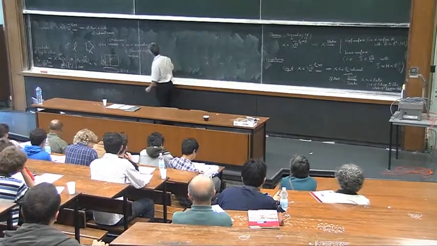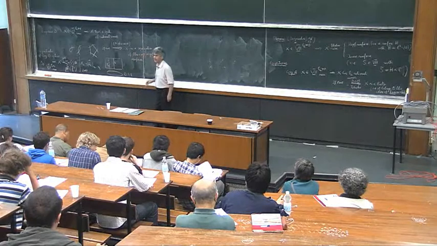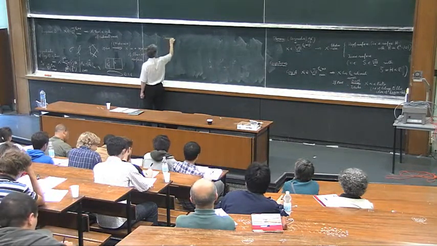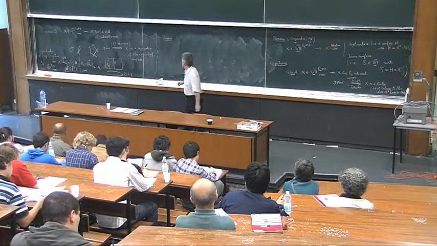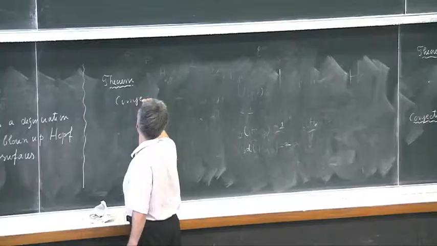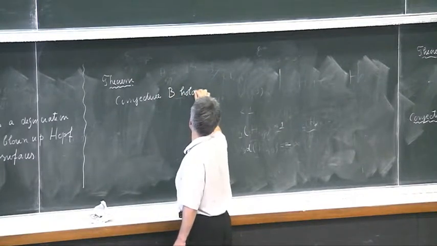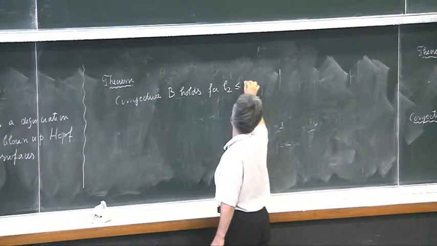What are the results I'm going to explain this week? Theorem: conjecture B holds, it is true for B2 at least 2.